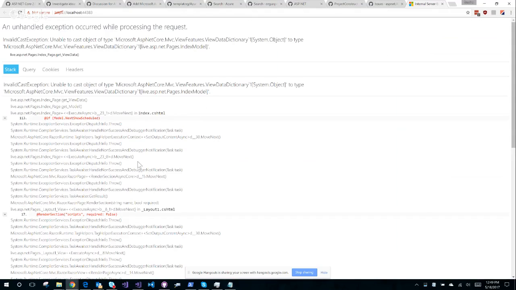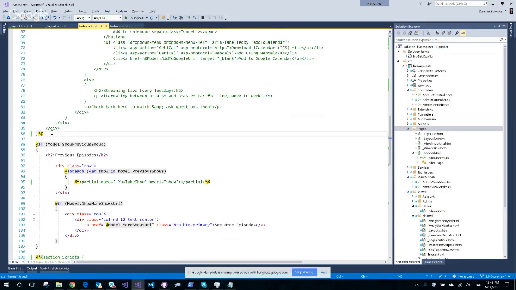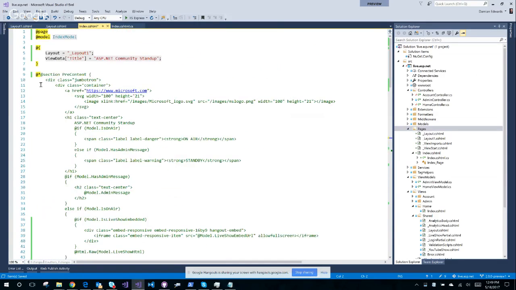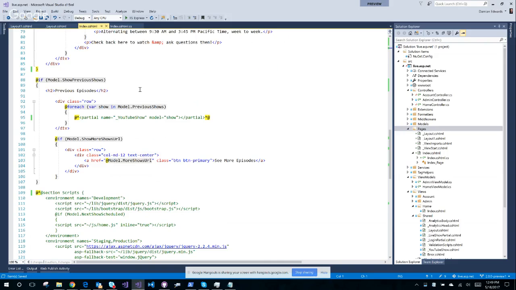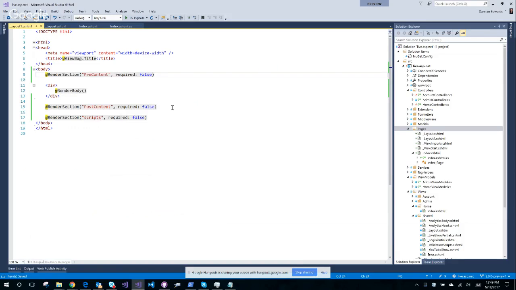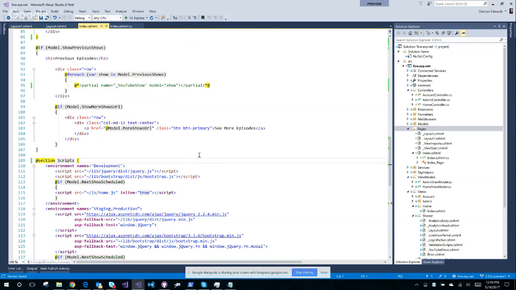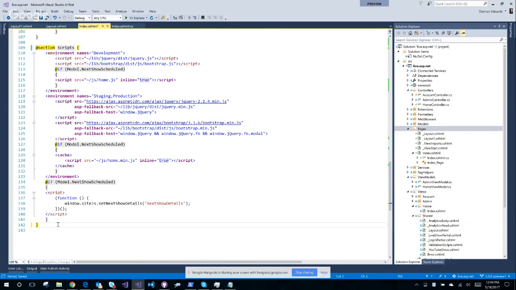Back in, fails. What if I uncomment pre-content? Still fails. Okay, so it's definitely to do with either one of those sections. The only thing I'm thinking is that I have a thing called post content, which is not being used. So could this just be a bug to do with unused sections?